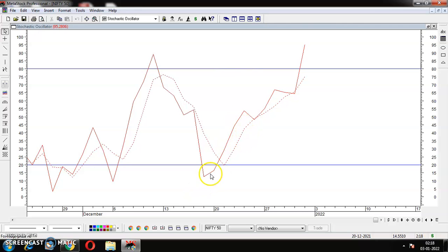You see, when the stochastic line intersects the dotted line towards the downside, it indicates a bullish buying signal. When the stochastic intersects the dotted line from the upside, it is called a selling signal. You see, stochastic has already intersected the dotted line from the upside, which indicates the bullish signal. It means that as far as the stochastic is concerned, this is bullish.